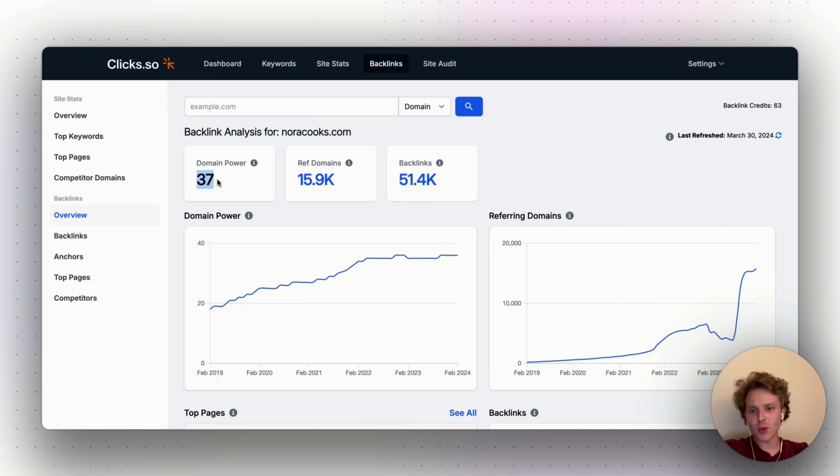So the first thing we see is domain power. And I have gotten some comments saying that this score is lower than other SEO tools, Ahrefs, SEMrush, Moz, whatever. And that could be true. Some of them are higher, some of them are lower. It won't be exactly like the other tools. We have our own way of calculating it. But the main thing is that we get this score from the quality and quantity of the referring domains and the backlinks that are coming in to this domain. And the same thing happens for URL power, which is our own score for the quality and quantity of backlinks pointing to specific URLs, which we'll take a look at in just a second.